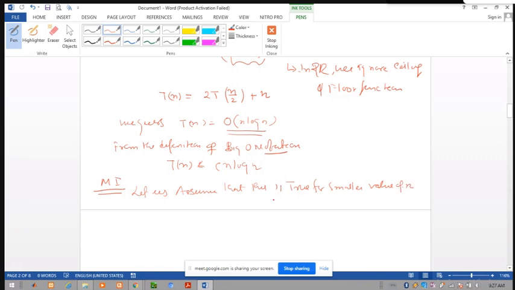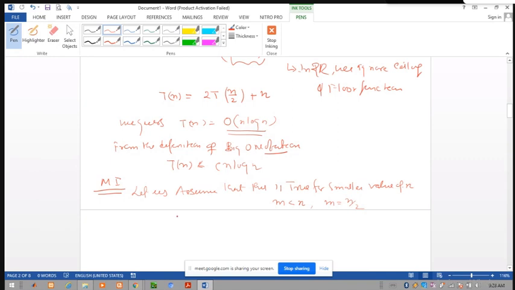So we assume that m is equal to n/2. Here we assume that this is true for n/2, a smaller value of n, and this value of n is taken as m which is less than n, and m is taken as n/2.